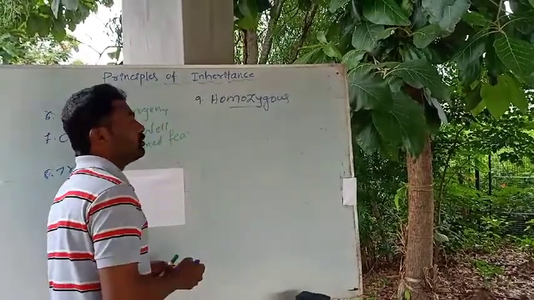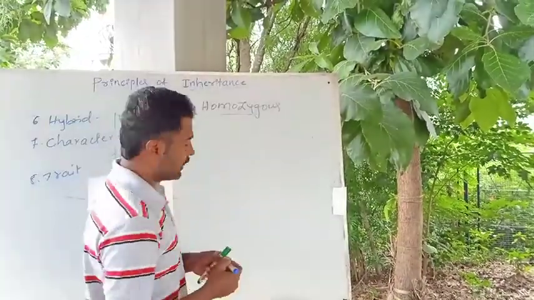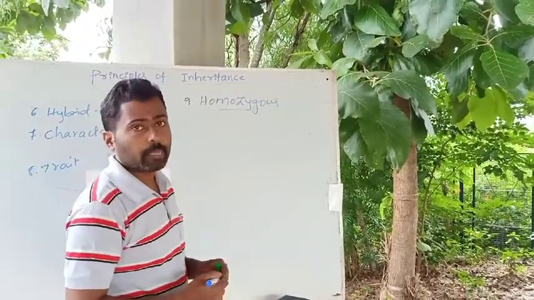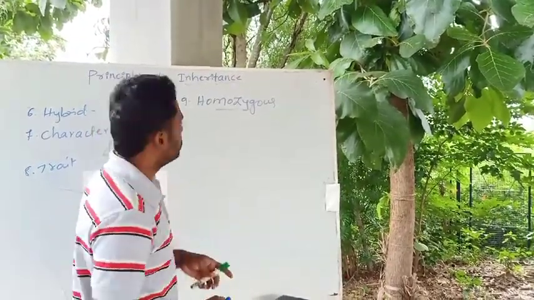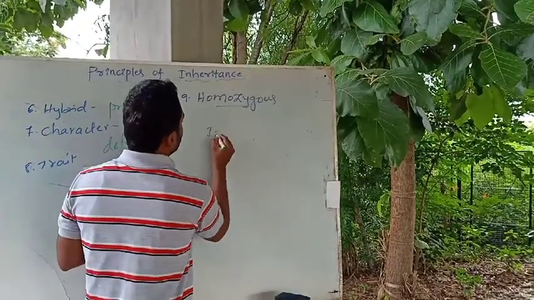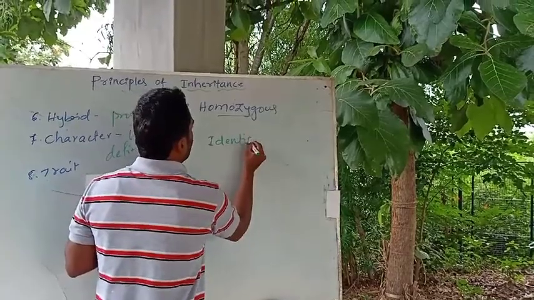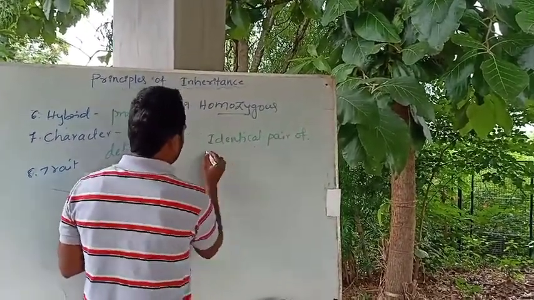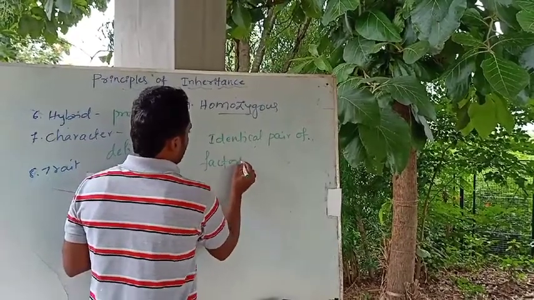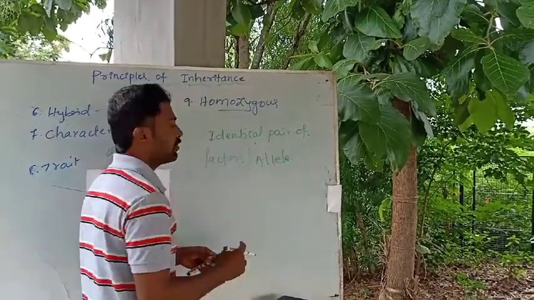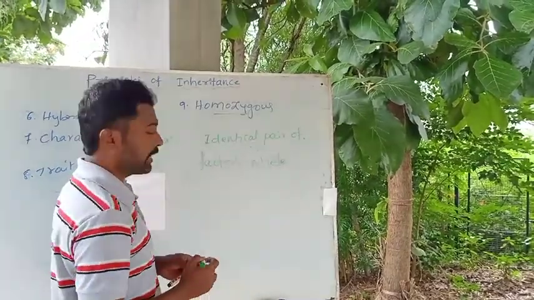Mendel used the term factor. Later on it came to be known as a gene. But Mendel used the term factor. Then what is homozygous? An individual having an identical pair of factors or alleles for a character.